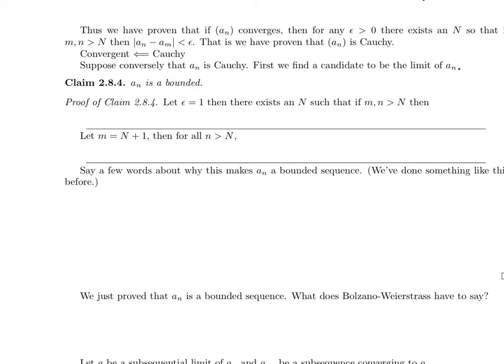To show that a sequence is bounded is a much lighter conclusion. So I can probably use much less than the full strength of Cauchy. I'll use the Cauchy condition with a fixed choice of epsilon. Epsilon equal to 1 will do the trick. You can rewrite this with epsilon equal to 5 and you'll do fine too. Let epsilon equal to 1.